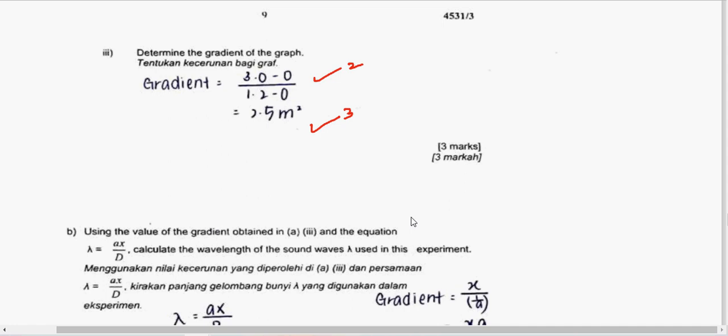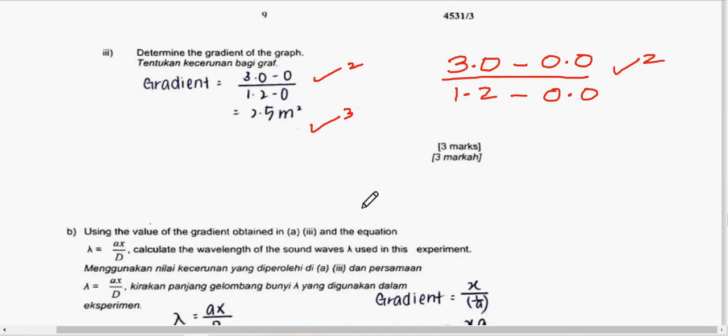Now, what if the student writes like this? Gradient equals 3.05 divided by 1.2. Will she get mark number 2 or not? If like this, she will not get mark number 2. Why? Because we consider this as just using the point. I don't see any changes in the y or vertical or horizontal axis. So you must show 3.05 minus 0. You must subtract 0. It's good to do like this because this has one decimal place. Like that, you must show minus zero. Then you can get tick number 2. Alright, so hopefully you can understand.